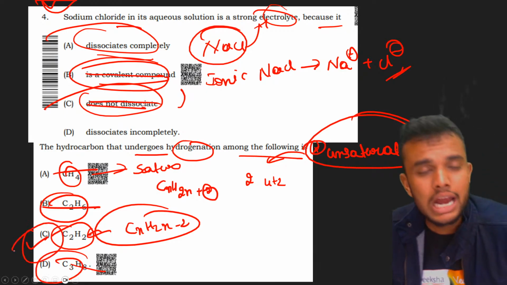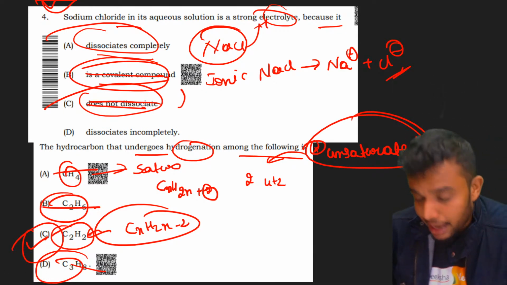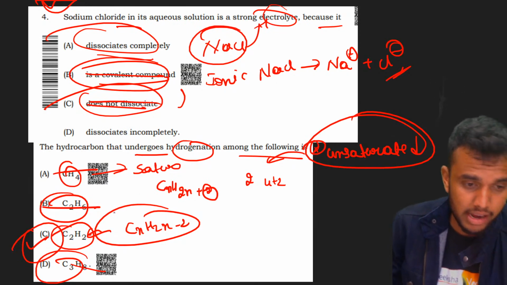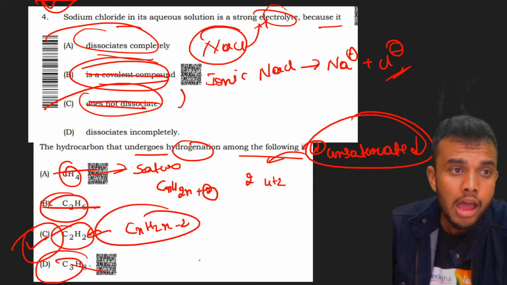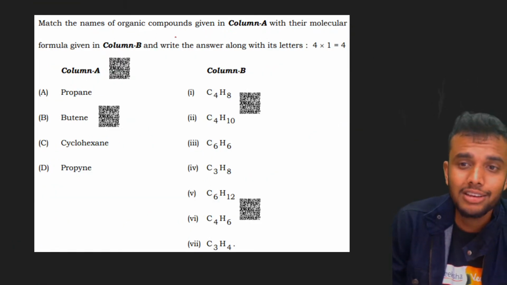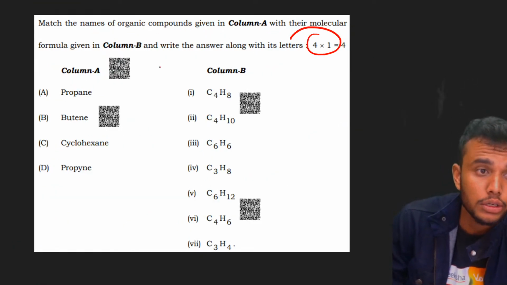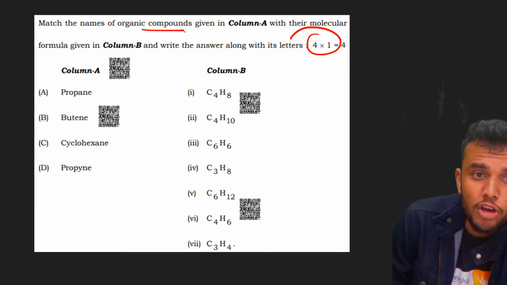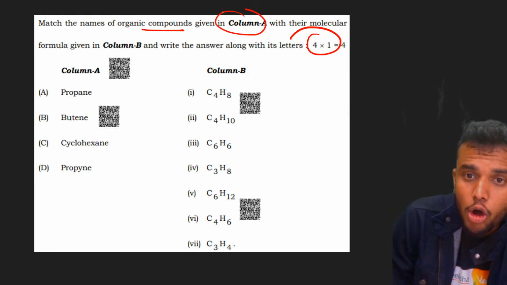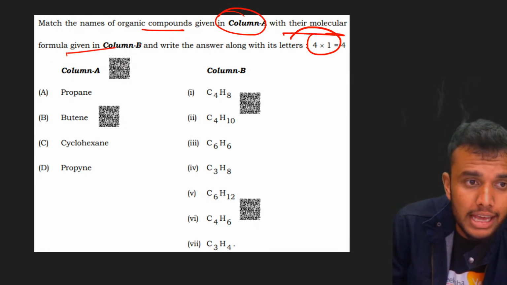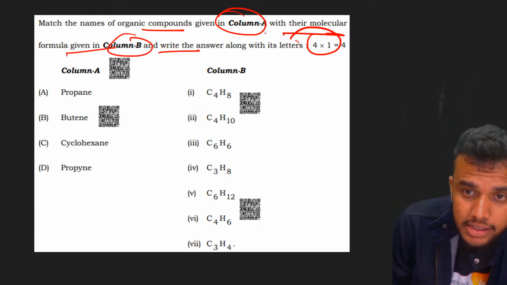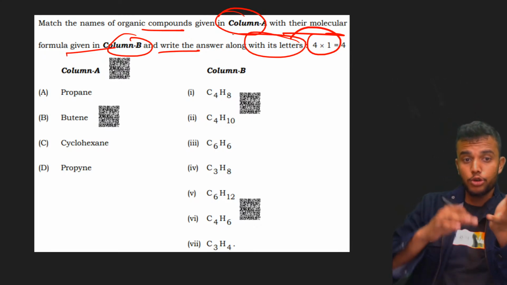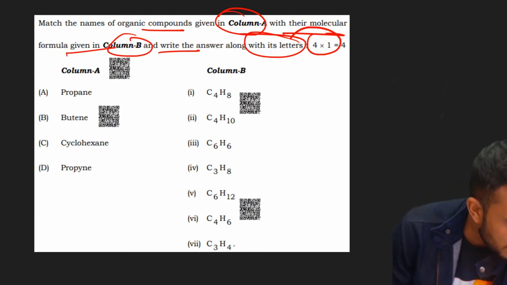Correct, students? Students, whenever you try to answer an MCQ question, please go with the elimination method. If you go with the elimination method, you can easily answer it. Next question, bacho. The next question is a 4 marks question. Very easy question. Match the names of organic compounds given in column A with their molecular formulae given in column B, and write the answer along with its letters. We need to write it on paper.